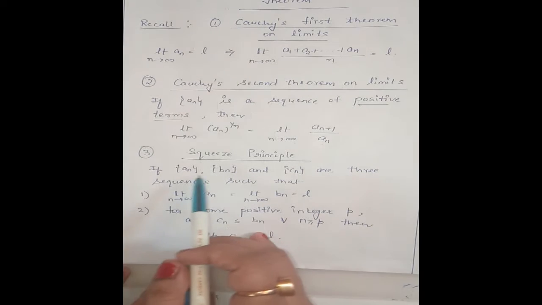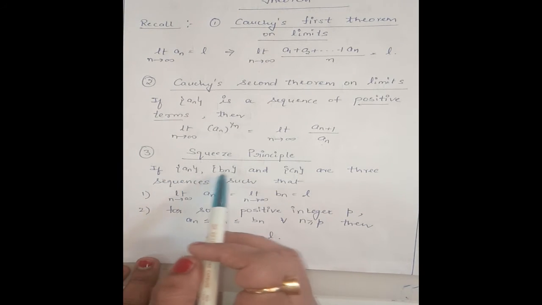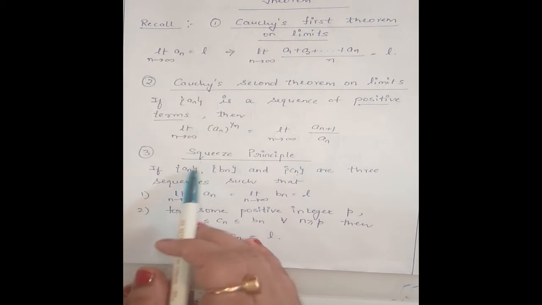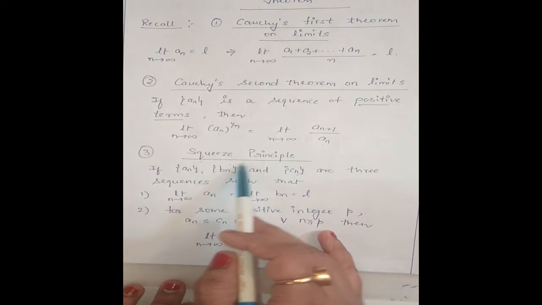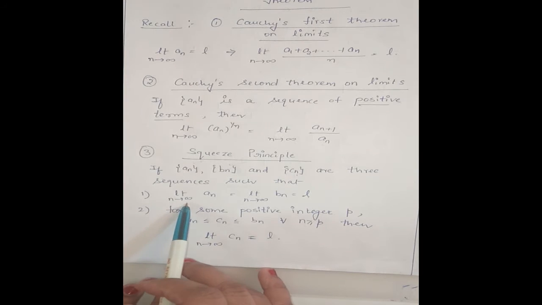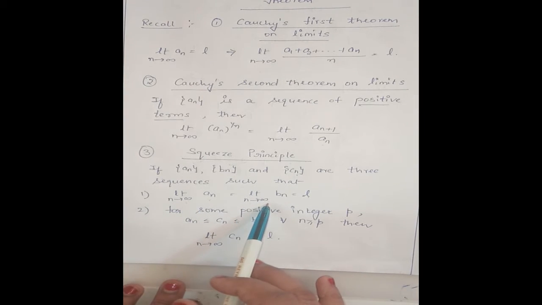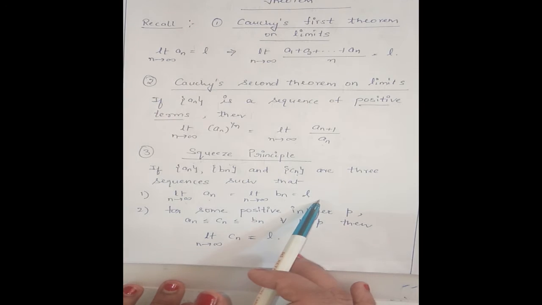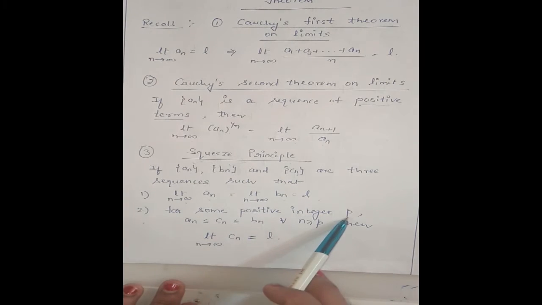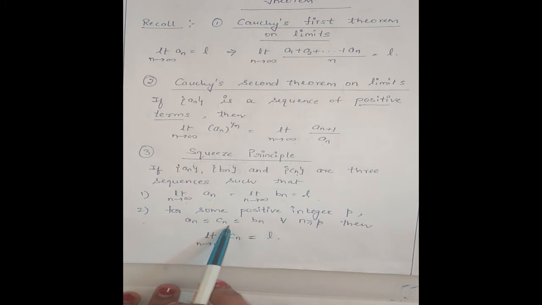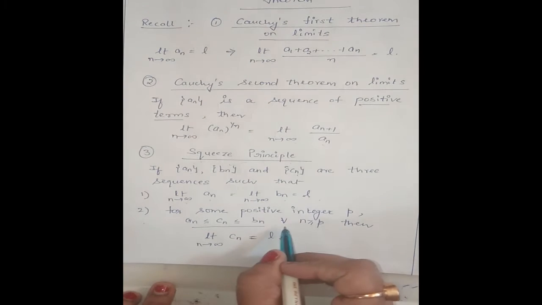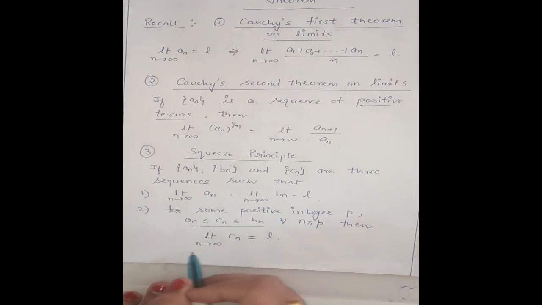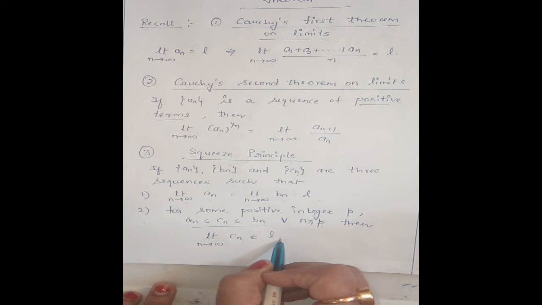Third is squeeze principle. If we have three sequences an, bn and cn such that, first, limit n tending to infinity an is equal to limit n tending to infinity bn is equal to L. Second, for some positive integer p, an is less than or equal to cn is less than or equal to bn for all n greater than or equal to p. Then limit cn is also equal to L.